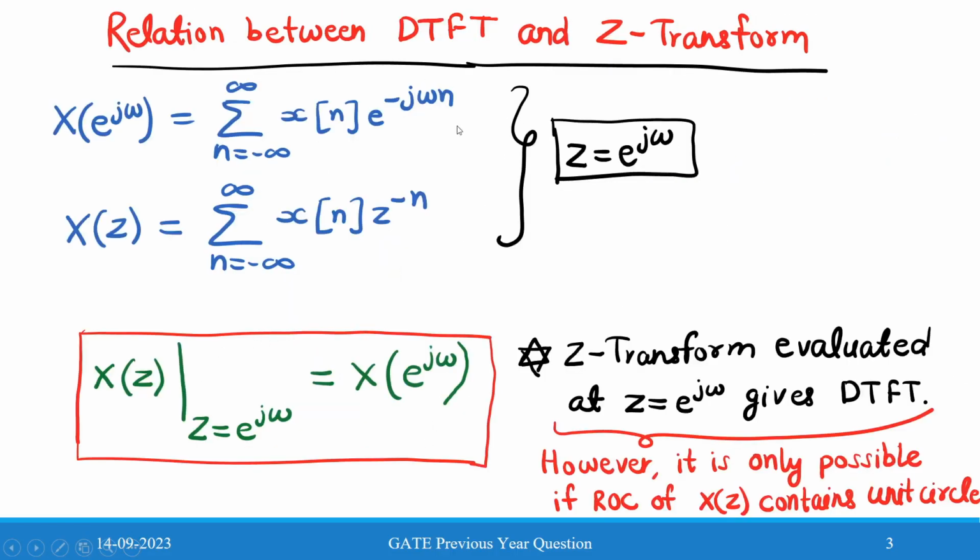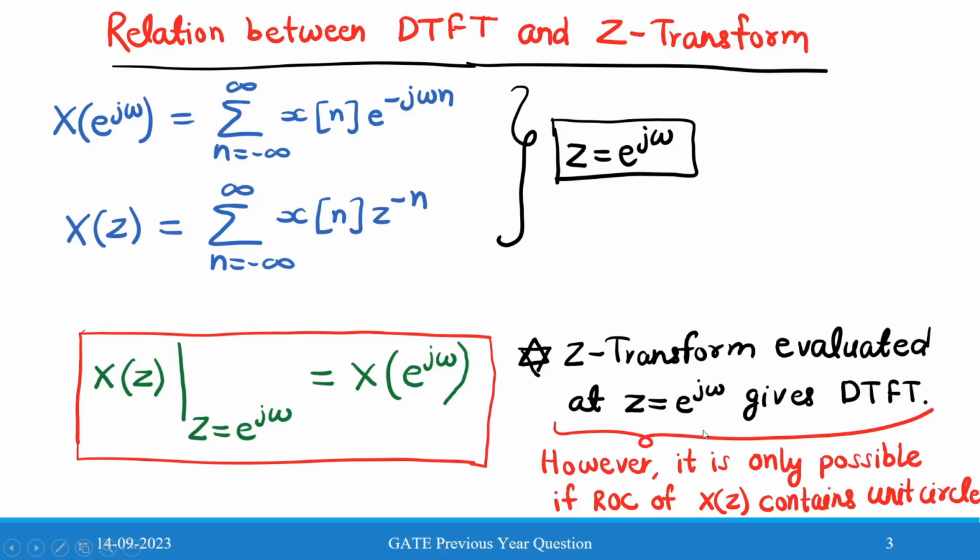Now we will see the relation between the DTFT and the Z-transform. The first one is the expression for the DTFT, written like this, and the Z-transform is written like this. If we compare both these equations, we can write z equals e^jω. So we can say that the Z-transform evaluated at z equals e^jω gives the discrete time Fourier transform.